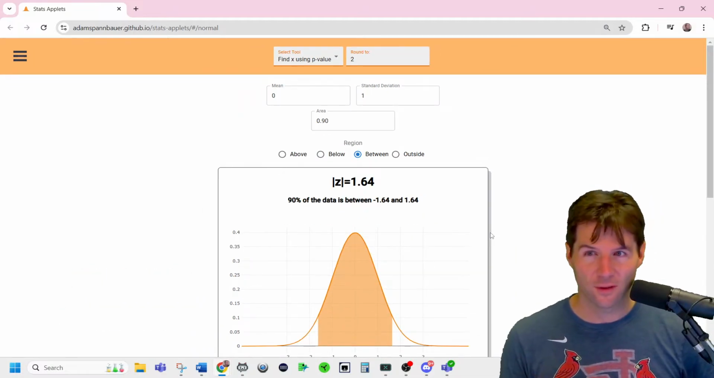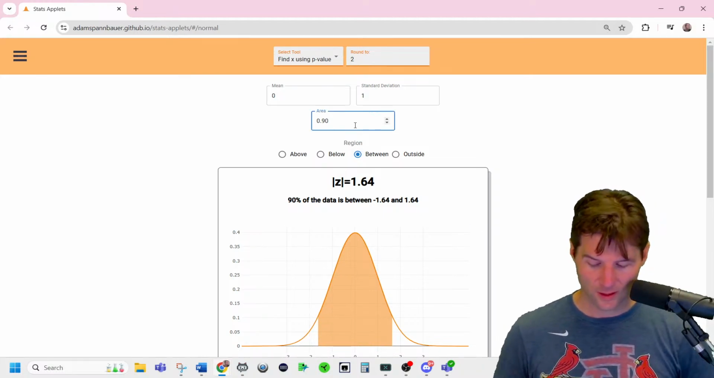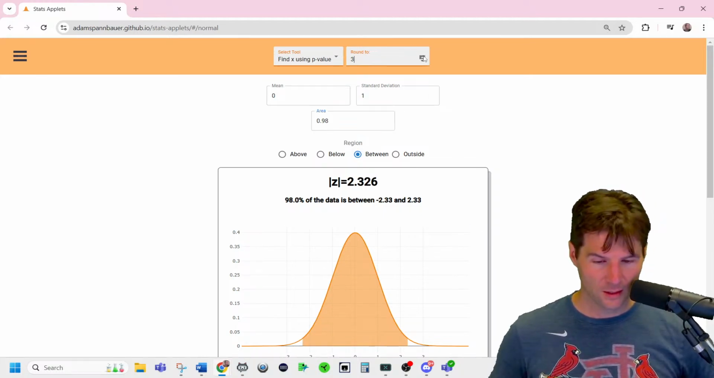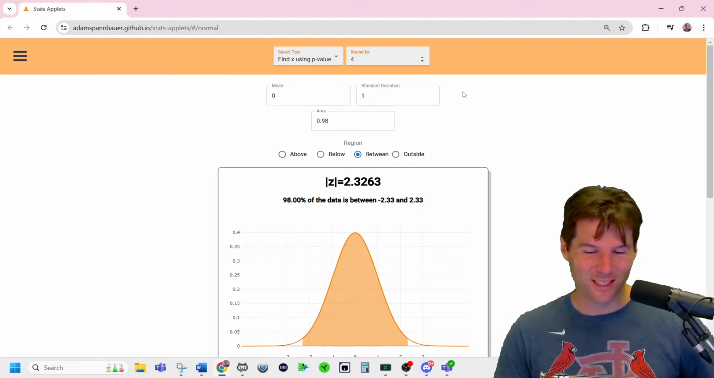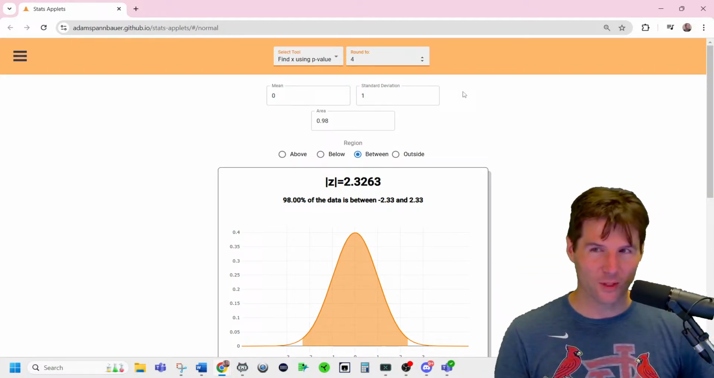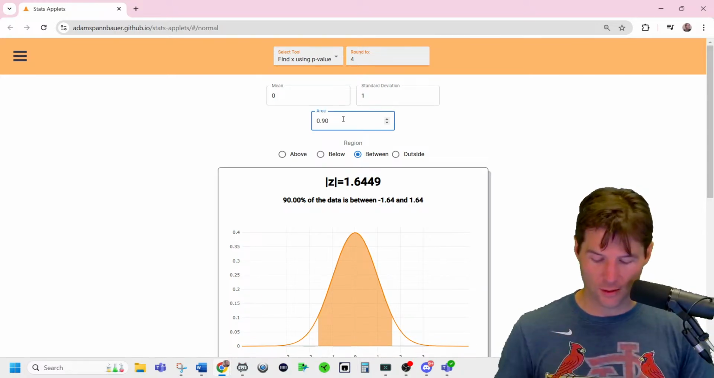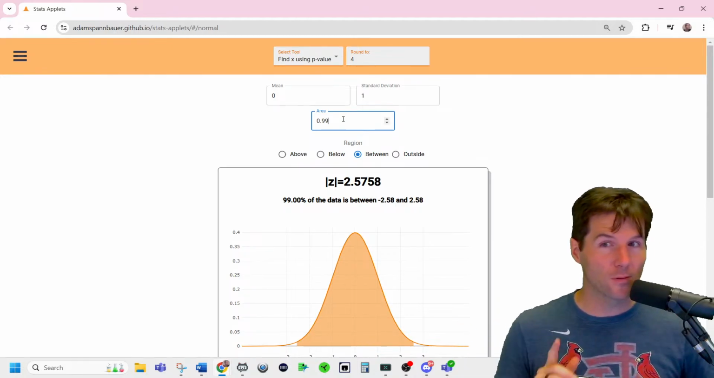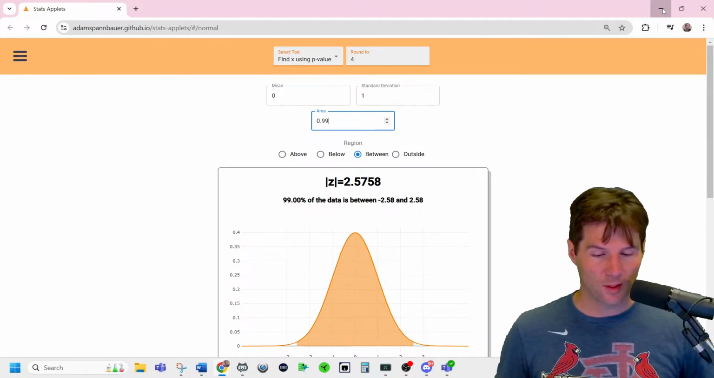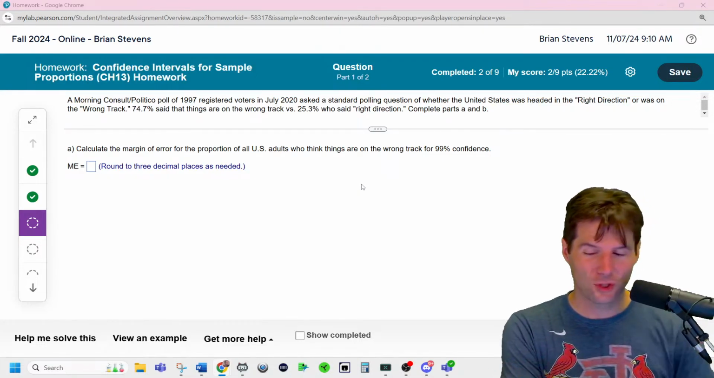So 2.5758, or 2.3263 is 98%. They don't change, so that's why I've memorized 2.3263. Every semester when I do these, I see the same z-scores. I'm like, well, 98% confidence is 2.3263. Notice how if you go from 90, it's smaller, and if you go to 95, it gets wider. If you go to 98, it keeps getting wider. So the more confident you are, the wider the interval, because the z-score, which is part of the margin of error, is multiplied.